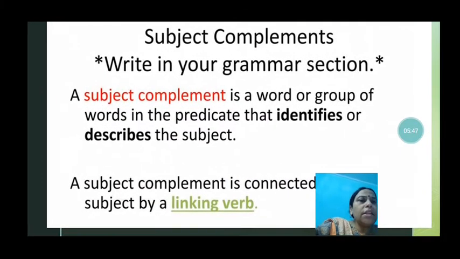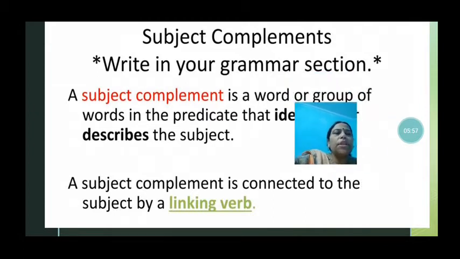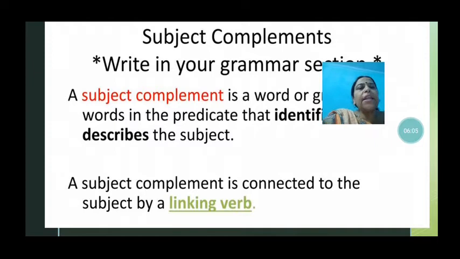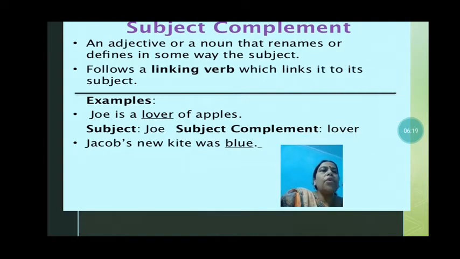Now see, subject complement. A subject complement is a word or group of words in the predicate that identifies or describes the subject. That is telling about the subject, what it is. So describing the subject, how it is, what it is, that is a subject complement. A subject complement is connected to the subject by a linking verb. So there you may find a linking verb like is, was, were. Those are linking words. Now see here. An adjective or a noun that renames or defines in some way the subject follows a linking verb which links it to its subject, that is subject complement.